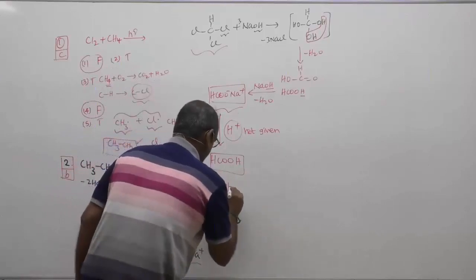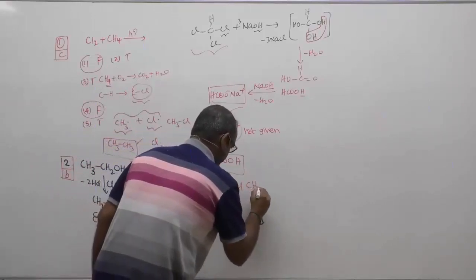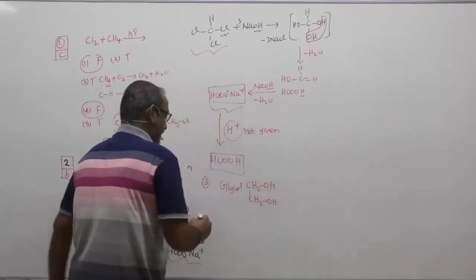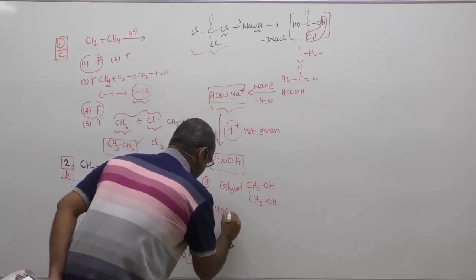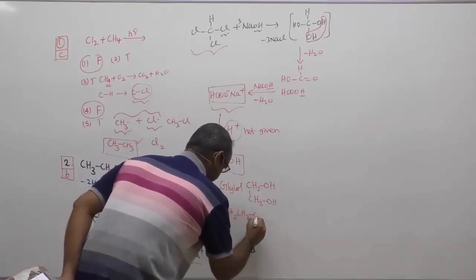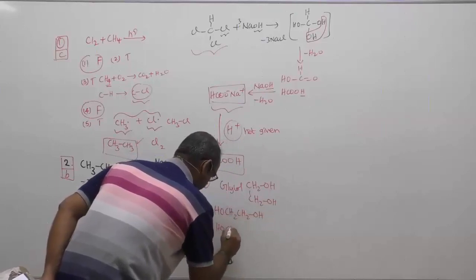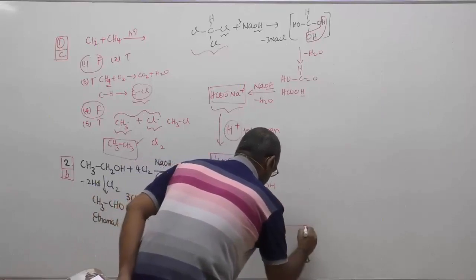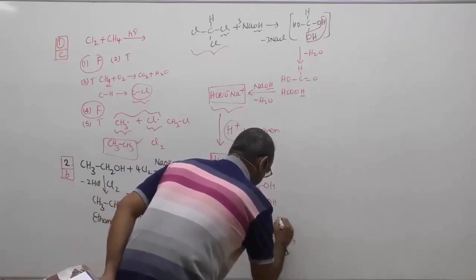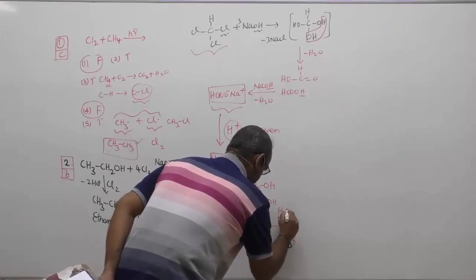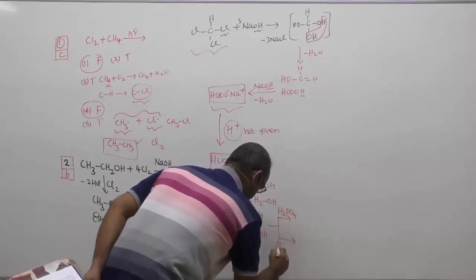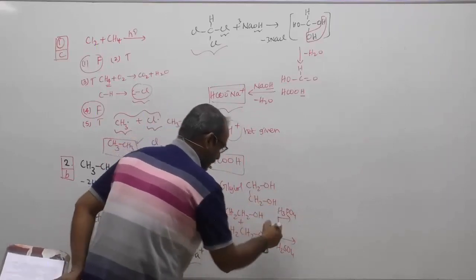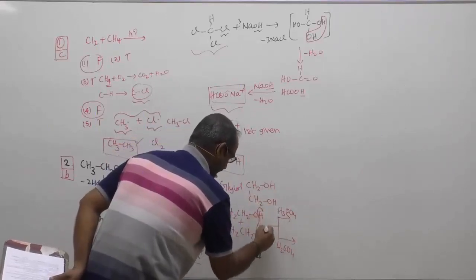Children, glycol is nothing but CH2OH-CH2OH. For intermolecular dehydration, we have already discussed, 2 moles of glycol will react and 2 products will be obtained. One in the presence of concentrated phosphoric acid, one in the presence of concentrated sulfuric acid. With only phosphoric acid, one side will attack, one side will only dehydrate.